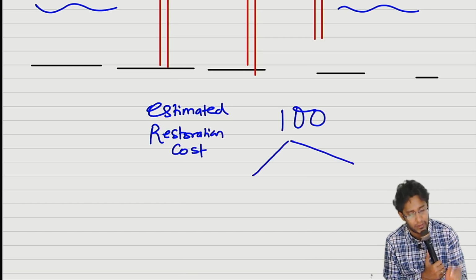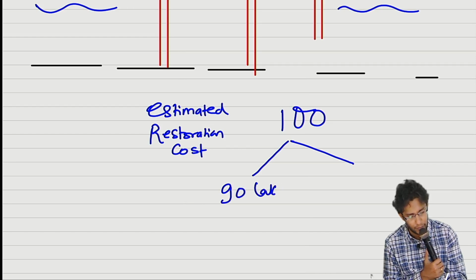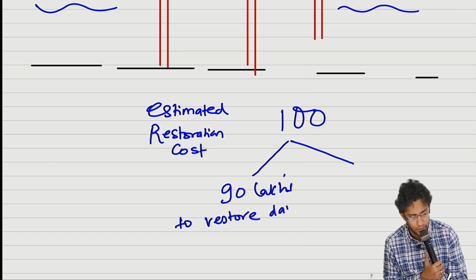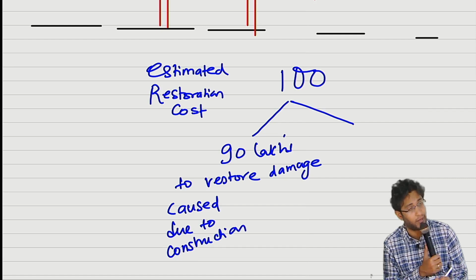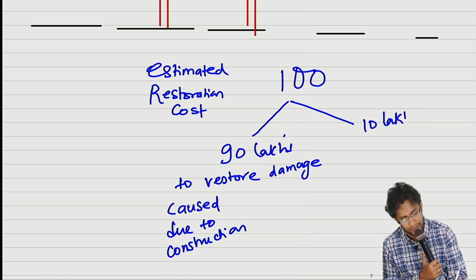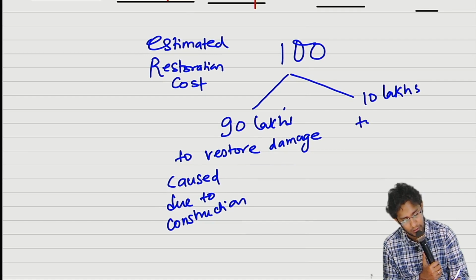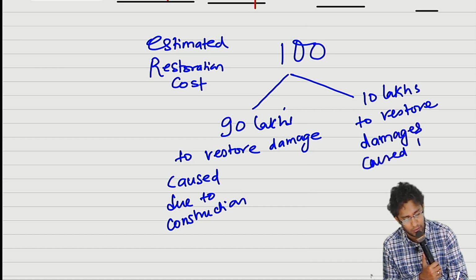They further estimated that in this 100 lakhs, 90 lakhs is to restore damage caused due to construction of the oil rig, and 10 lakhs is to restore damages caused by extraction.